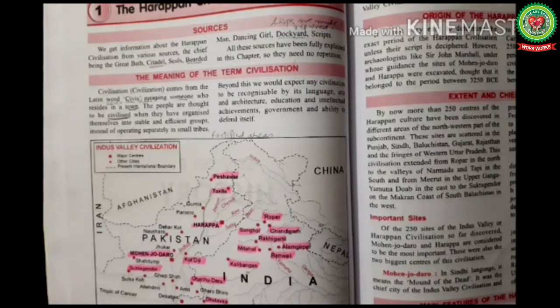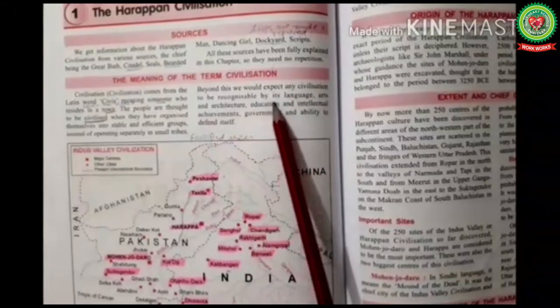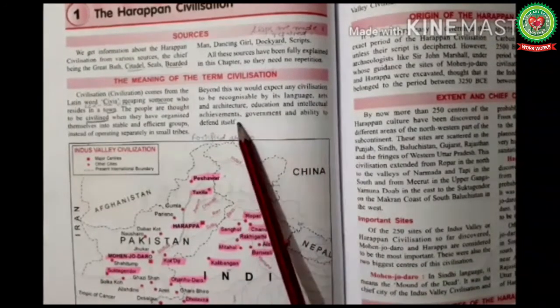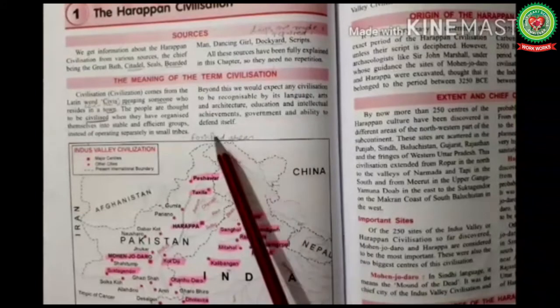Beyond this, we would expect any civilization to be recognizable by its language, arts, and architecture, education and intellectual achievements, government, and ability to defend itself. We can recognize any civilization through its language, art and architecture, education, government, and ability to defend itself.